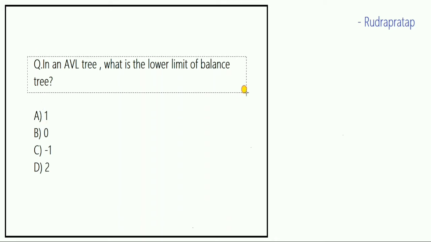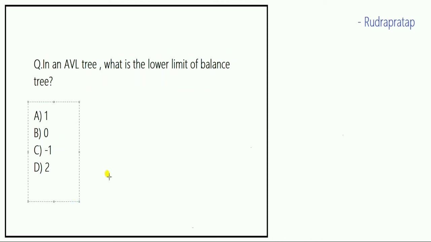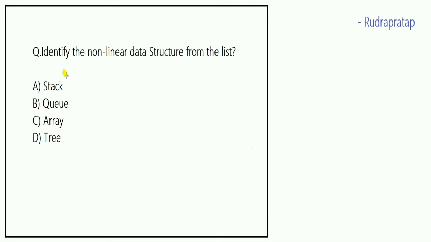And the next question is, in an AVL tree, what is the lower limit of balanced tree? So we know that the answer is -1 because it is the lower limit of any balanced tree. And the next question is, identify the non-linear data structure from the list. So stack is linear data structure, queue is also linear, array is linear, and the answer is tree, which is non-linear data structure.